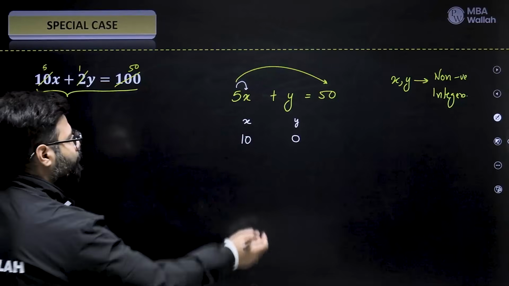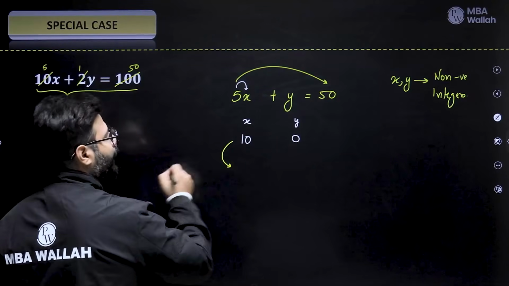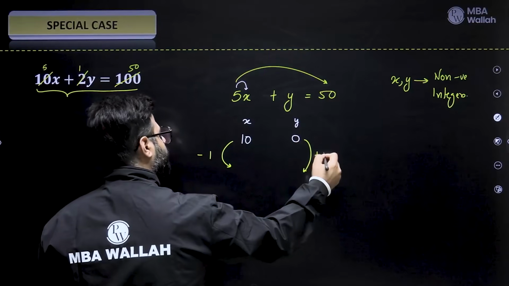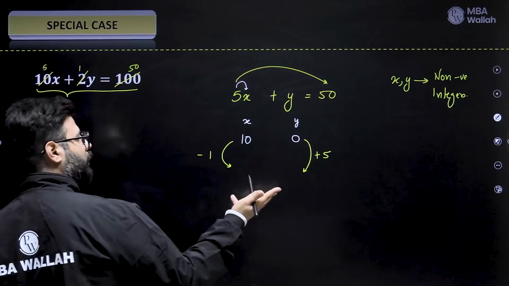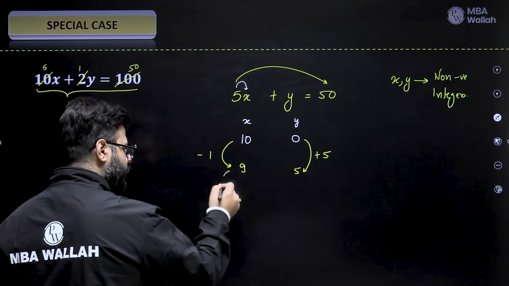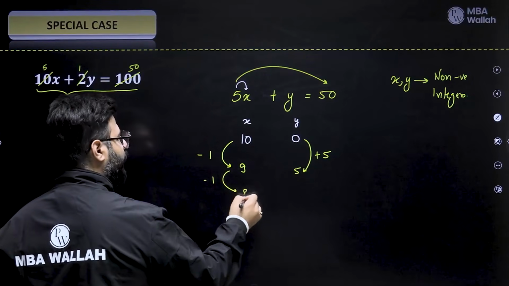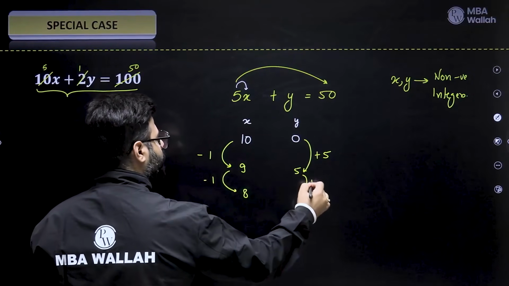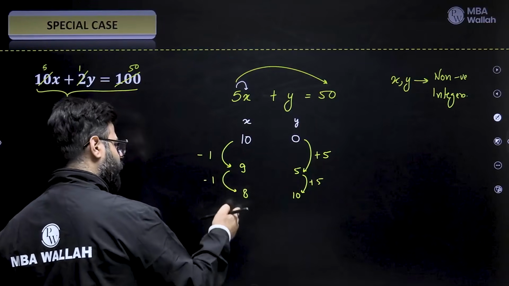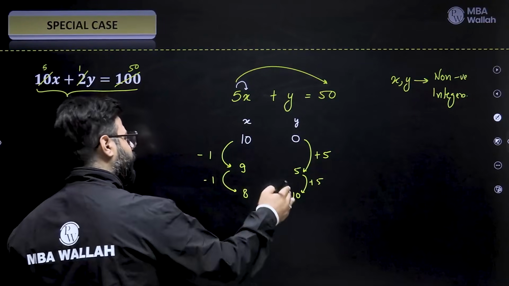Right? Next, we'll subtract the coefficient of Y from here. We will add the coefficient of X from here. Done? So 9 and a 5. We'll subtract again. We'll have an 8. We'll have a plus 5. That's 10. See, now you have to do it a little faster. You know, 1 will keep getting subtracted. 5 will keep getting added.